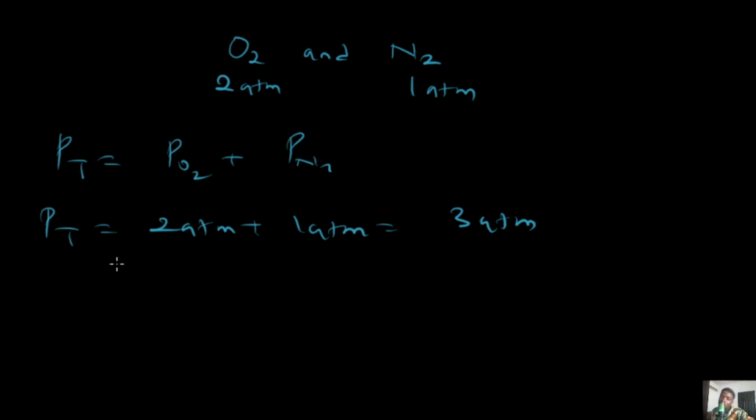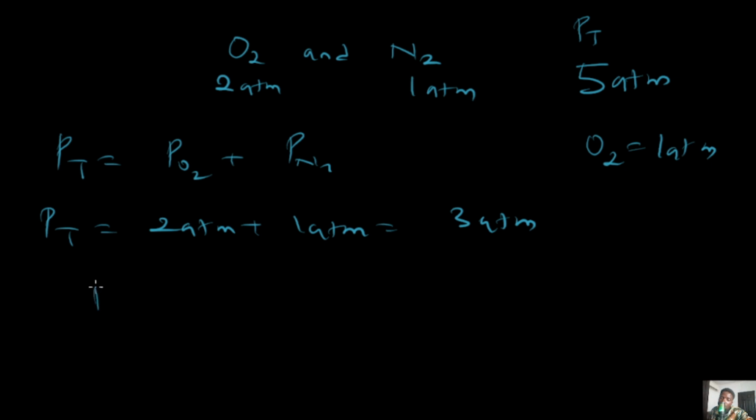This is for a situation where the partial pressures are given. Now, there are questions that you could come across where you would not be given the partial pressure of either of these gases. You would only be given the total pressure and the number of moles, but you're expected to find the partial pressure of one of them. Now let's try one more question on this before we get into that aspect. Imagine I said that in a container containing these two gases, the total pressure in the container is 5 atm. Given that the pressure of oxygen is 1 atm, what is going to be the pressure of nitrogen?